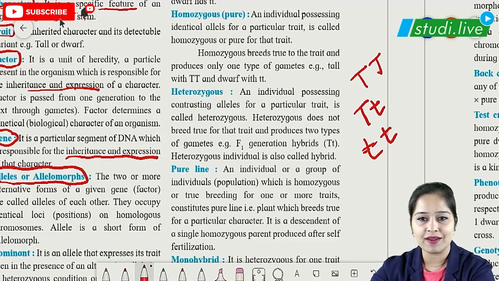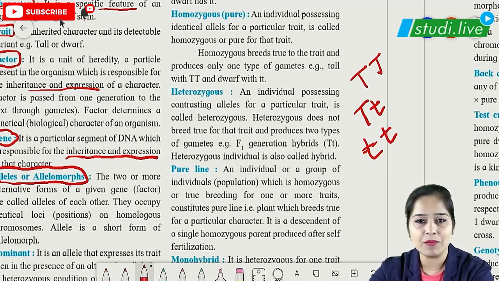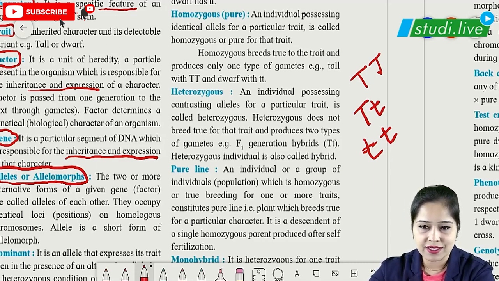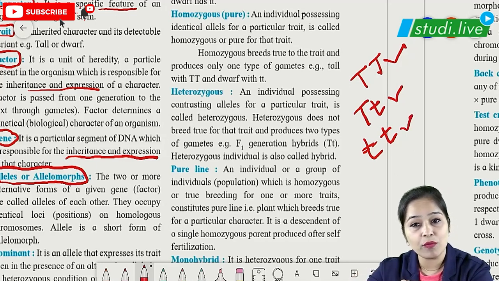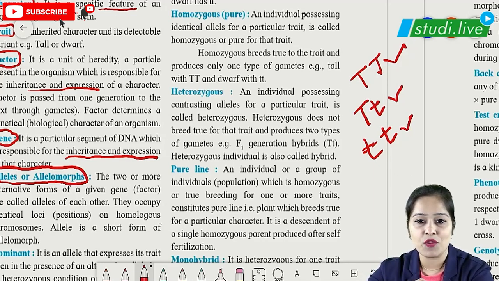What is that one character? That one character is nothing but height. But here you can see there are two or more alternative forms of the gene. This is one form, this is the second, and this is the third. So they are two or more alternative forms of a gene which are present at the same locus, which means the same position on the homologous chromosome.